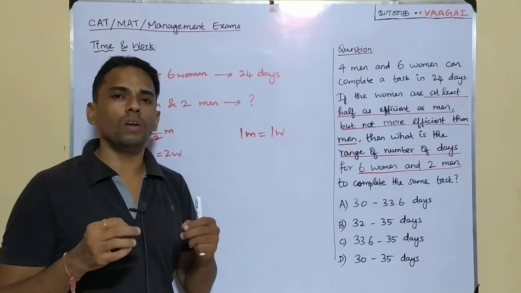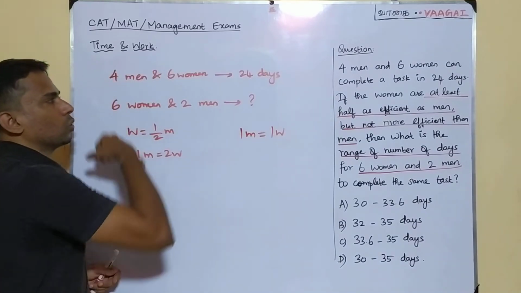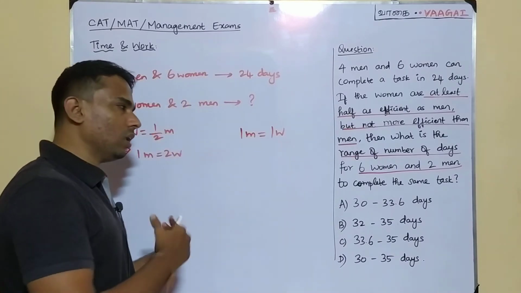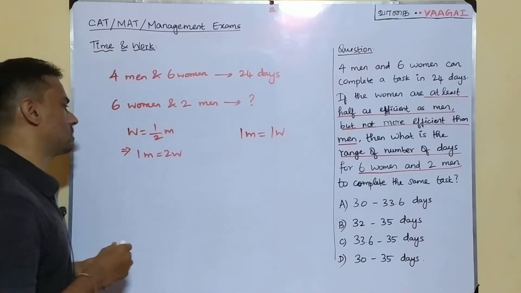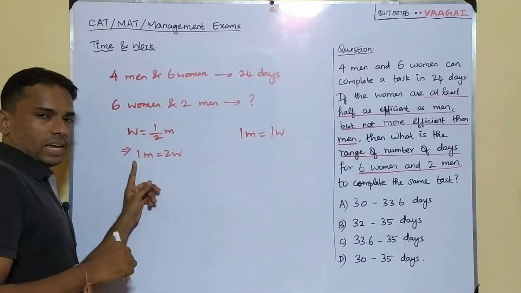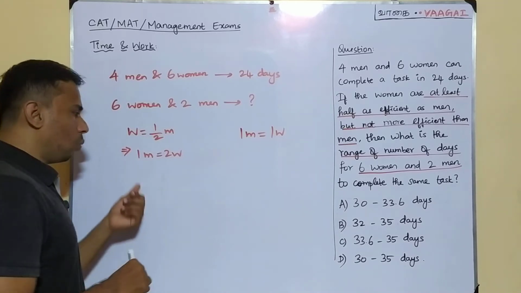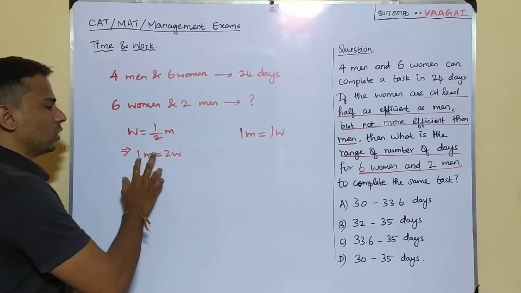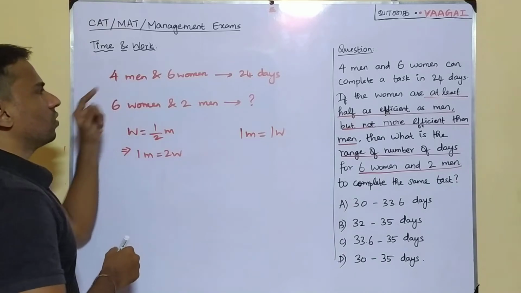All we need to do here is take these two cases, substitute them back into the question, and get the answer for each of these cases. That's all we need to do. So first we will take this relation, 1 man is equal to 2 women. Let's use this comparison, and take it to this first case.